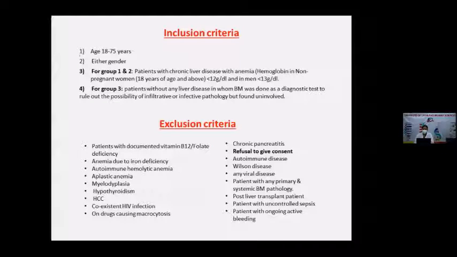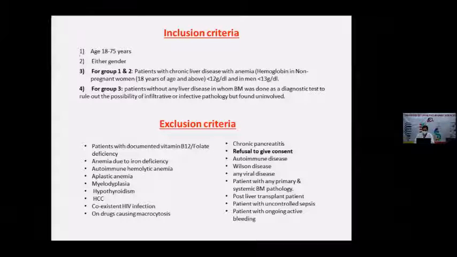For my inclusion criteria, I included patients between 18 and 75 years, male and female, both genders. In group 1, patients with CLD with anemia, defined by hemoglobin in non-pregnant women 18 years of age and above of less than 12 grams per deciliter, and in men less than 13 grams per deciliter. For group 3, patients without any liver disease in whom bone marrow was done as a diagnostic test to rule out infiltrative or infective pathology but found uninvolved.